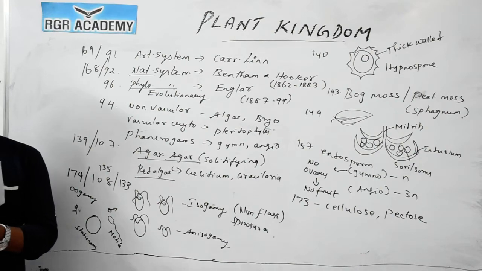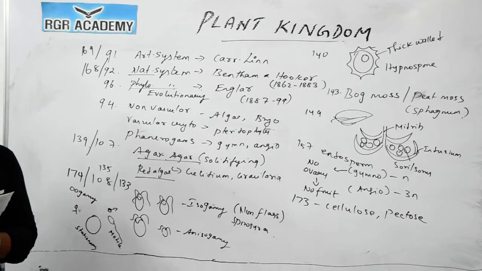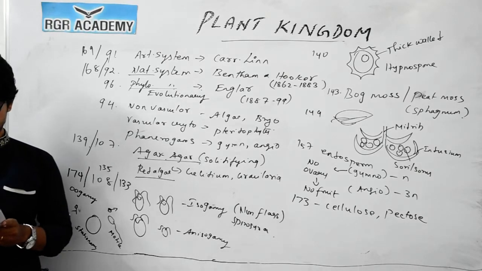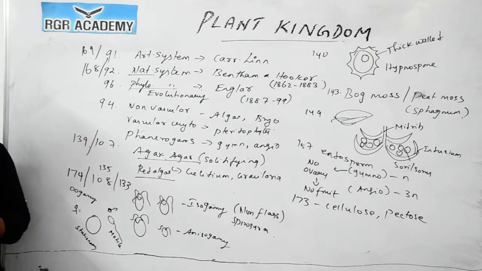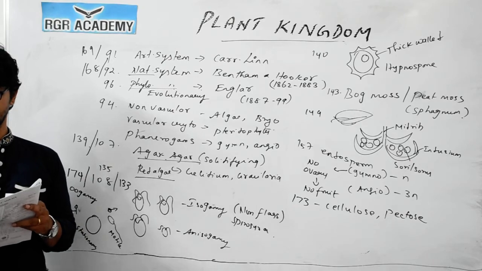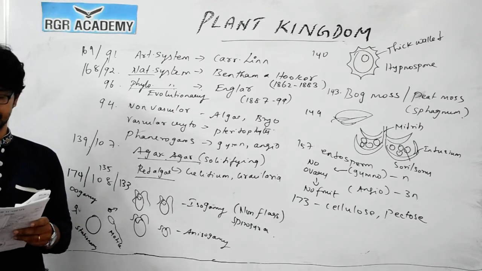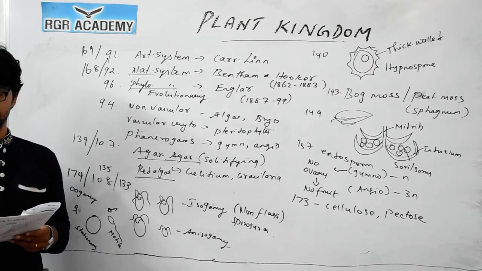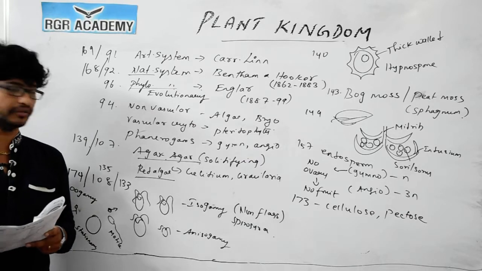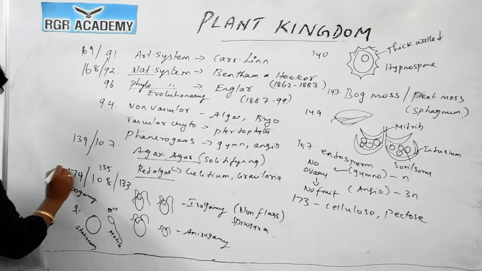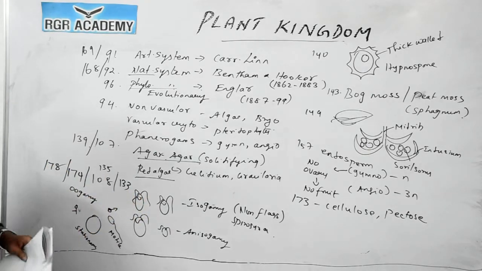Question number 175: select the correct match of algal class and its characteristic, flagellation. All of these, Rhodophyceae, Phaeophyceae, Chlorophyceae, all the options seem to be correct for 175. 176: Batrachospermum is a red alga of fresh water. You could see it in fresh water. The seaweeds that form the underwater forest are all of these, that is kelps, Laminaria and Macrocystis. Question number 178: in Ulothrix, sexual reproduction is by isogamy. So for question 178, isogamy is the correct answer.